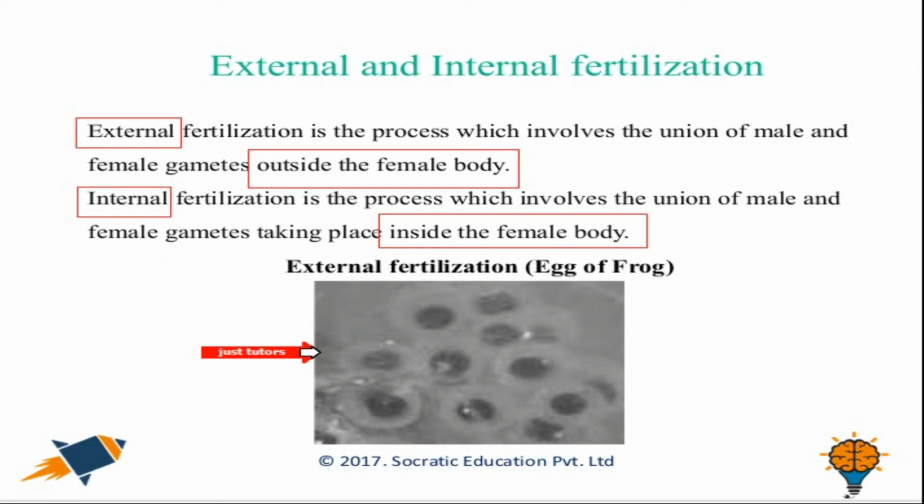Here we have a picture of external fertilization, which takes place outside, and it's an egg of a frog. So this is somehow connected with viviparous and oviparous animals. Basically, external fertilization takes place with oviparous animals, whereas internal fertilization takes place with viviparous animals.